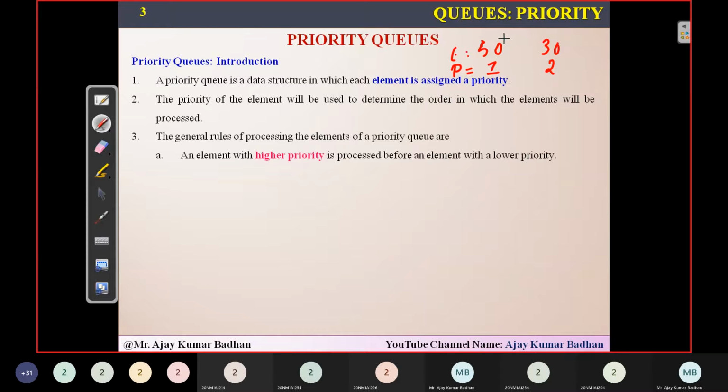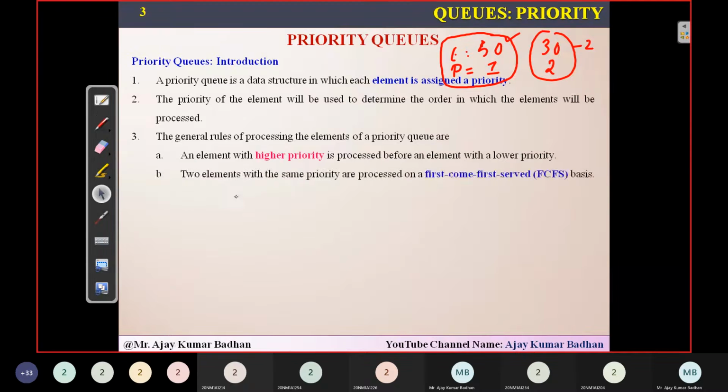So which element will be processed first? 50 will be processed. Even though you know that 30 is the smallest number, still this particular 50 is having the highest priority. So we will be performing the operation on this particular element. Then we will go to the next. This is the second phase we will be implementing. That is exactly what is being said here: the element with the highest priority will be processed before an element with the lowest priority.